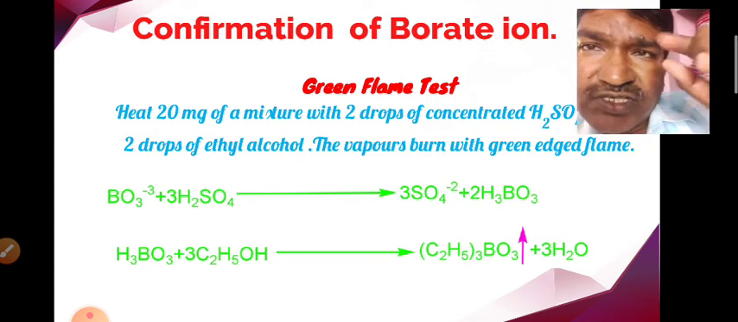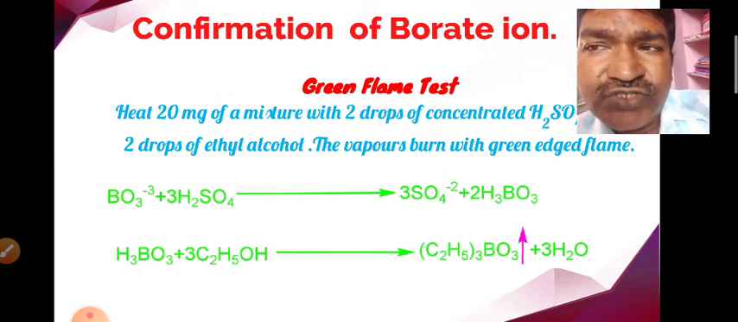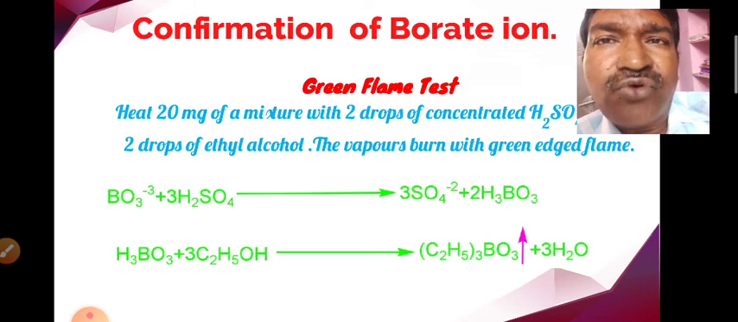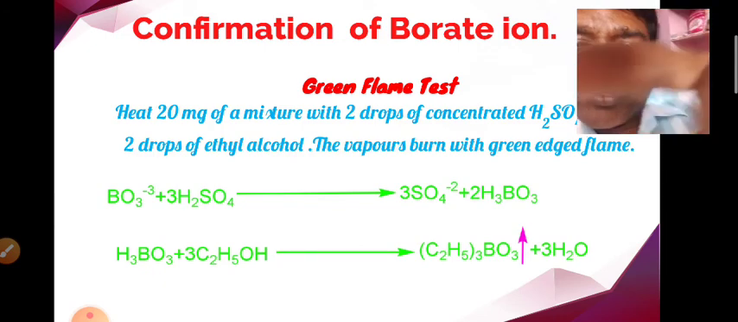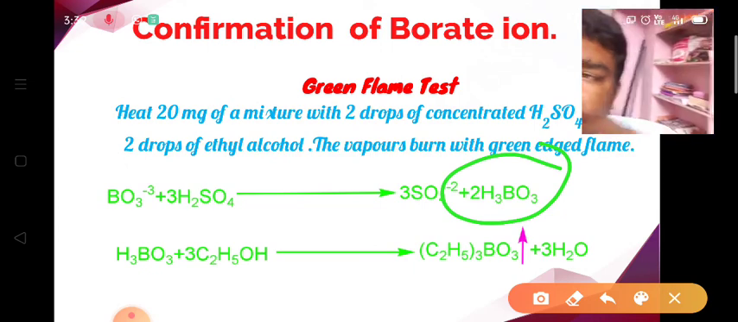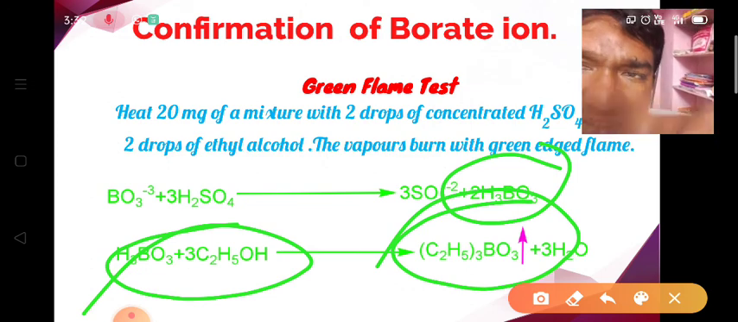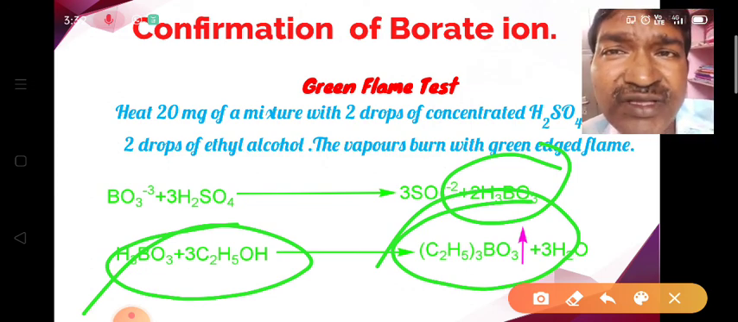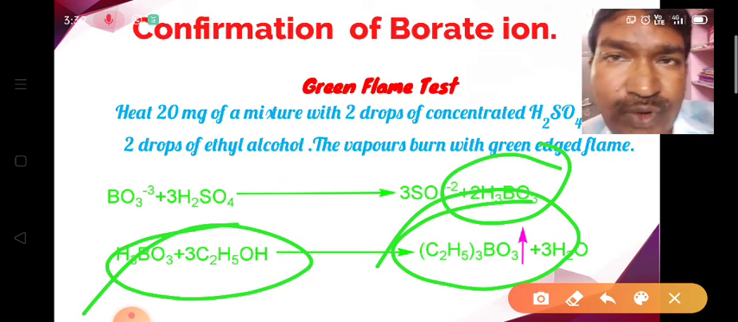Next, we go for the confirmation of the borate ions. Here, what we have to do is very simple. We have to take the water extract or sodium extract, and add the H2SO4, and then add the ethyl alcohol, and heat. So, first of all, what happens? Borates are converted into the boric acid with H2SO4. Then, boric acid reacts with the ethyl alcohol, and we get the ethyl borate. This ethyl borate burns with green flame. That we have to remember. So, this is the confirmation test for the borate ions.